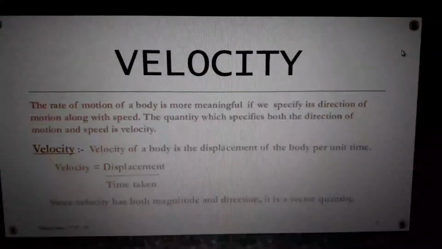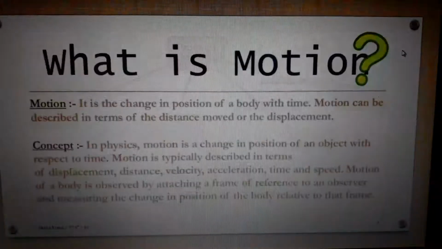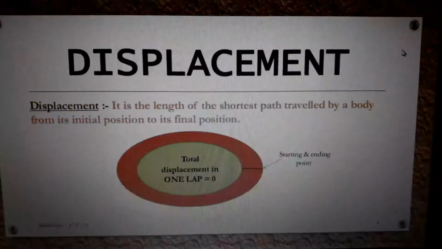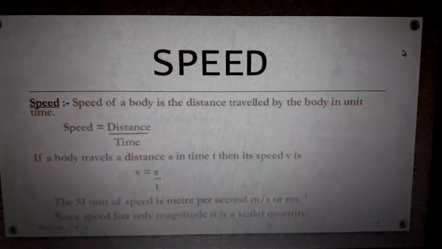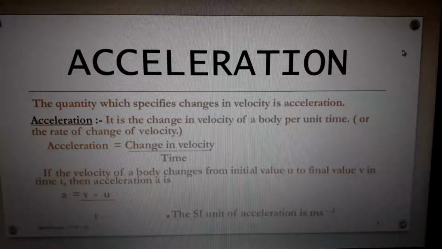These are the things you must keep in mind. What is motion? Change of position with respect to time. Distance and displacement, and the difference between them. Then comes speed, velocity and acceleration. Those are the basic things we study in this chapter.